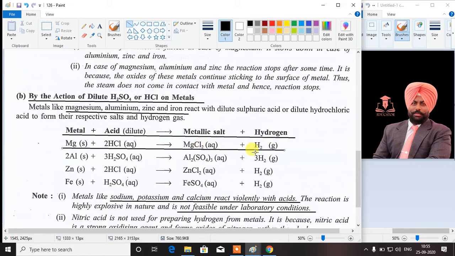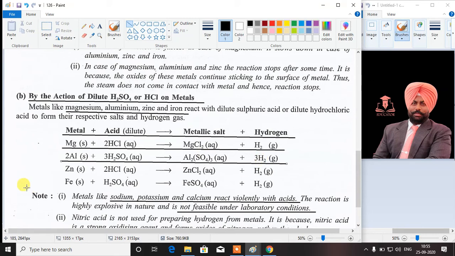And with the metallic salt, hydrogen gas is produced as the product. Hence we can say that magnesium reacts with dilute hydrochloric acid to form a metallic salt, which is magnesium chloride, and hydrogen gas is produced. Moving on further, aluminium can also react with mineral acids to form aluminium salt and hydrogen gas. As we have reacted here with dilute sulfuric acid, therefore the metallic salt is aluminium sulfate and hydrogen gas is produced as the product.